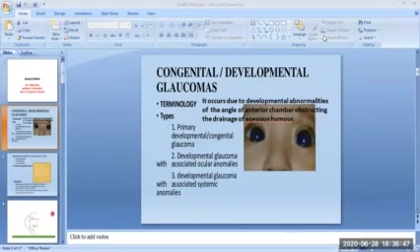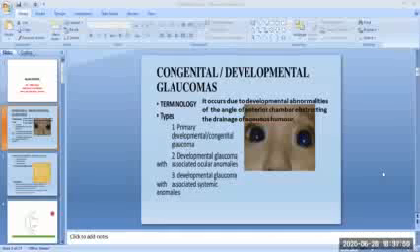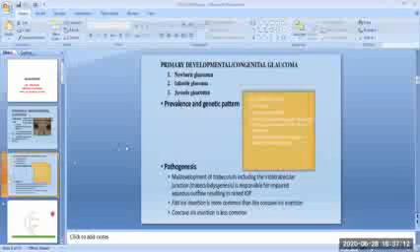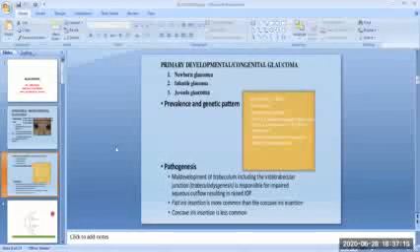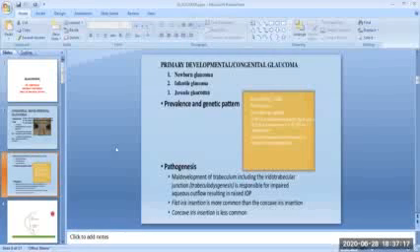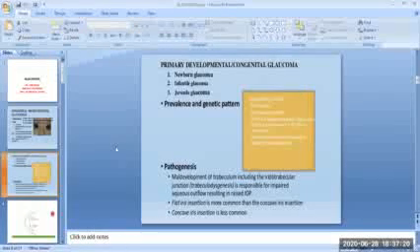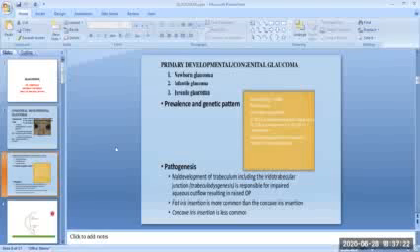I am JVN Dr. Minakshi, Assistant Professor in Department of Shalakya Tantra, Faculty of Ayurvedic Science, Jyoti Vidya Peeth Women's University. So in the previous sessions, we were discussing the disease glaucoma, its classification, then the first classification, the congenital development glaucomas, its types, then the primary development and congenital glaucoma, which are termed as newborn, infantile, and juvenile glaucoma.